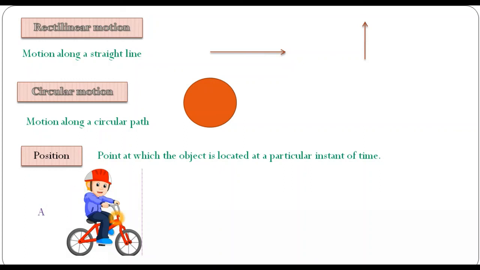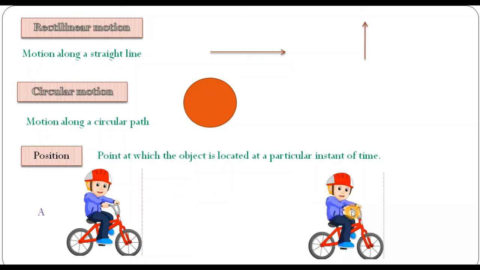Now, what happens? The boy starts riding the cycle. So the position of the boy starts changing with time. At first, the boy was here at A. Then he reached here, then here, then for instance, he reached here at point B. This means with the passage of time, the position of the boy is changing. Now, if I want to describe mathematically the motion of an object, we need to define the position of the object at every instant of time. Now we will see how we actually talk about motion in terms of physics, but that we will discuss in the next lecture. This was all about motion.